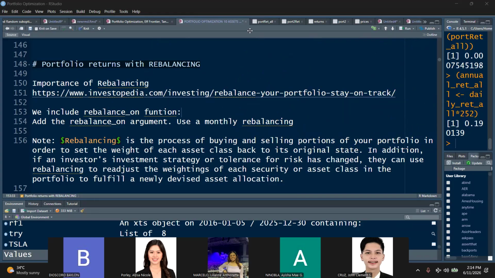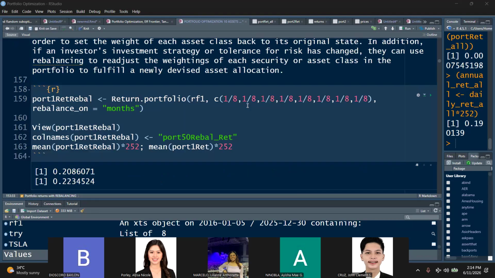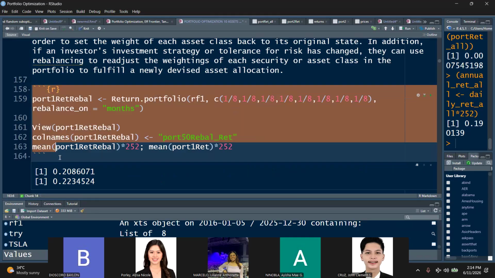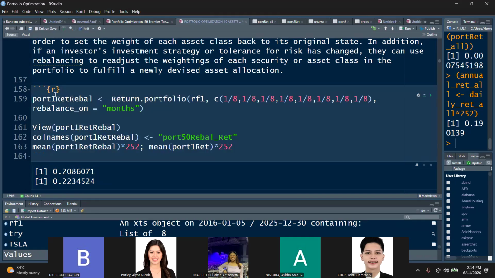Let me just share this with you, class. Let's change the name and call it underscore rebalance. This is your returns before I send it to you, so that we're the same. And then rebalance on month, so this is monthly rebalancing. Then we view this. Copy, paste, and change the column names.